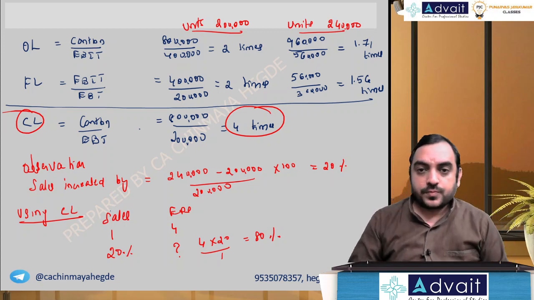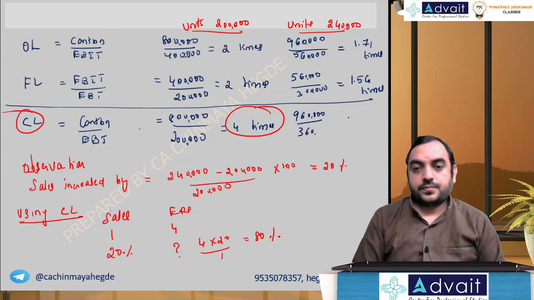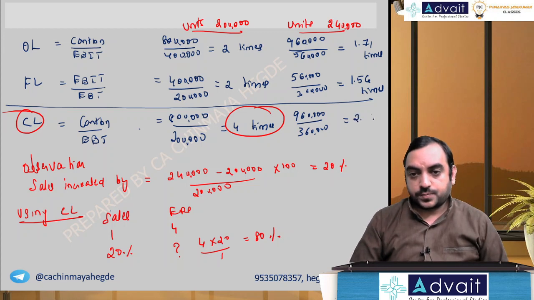Combined leverage: 9,60,000 by 3,60,000 is 2.666, so 2.67 times.